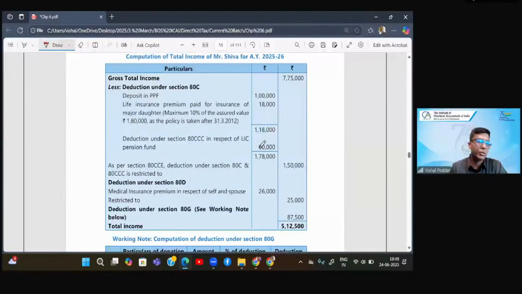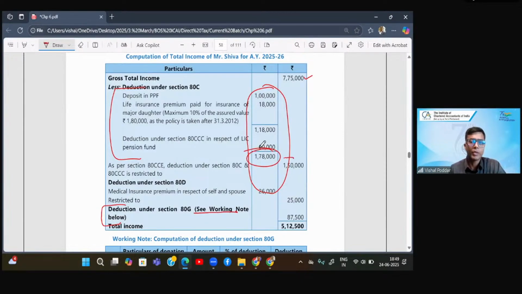So this is an example of how you get the deduction. The question starts with GTI. From GTI, you will subtract all deductions except 80G, because for 80G you require some working to be done. So other than 80G, whatever are the different payments under various sections, like for 80C, you will add up all the list of 80C. The total is 178, but we know the maximum limit is restricted to 150, so the outer column is 150. Then under 80D, you make payment for self and family, where no one is a senior, and the limit is 25. Because the total payment is 26, the deduction becomes 25, which is the limit.